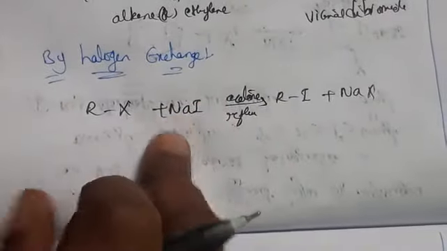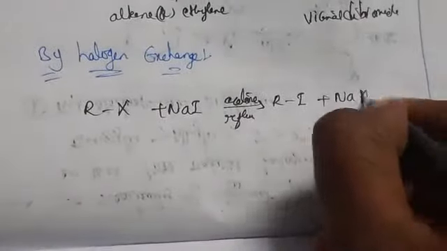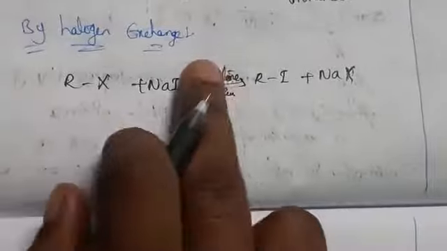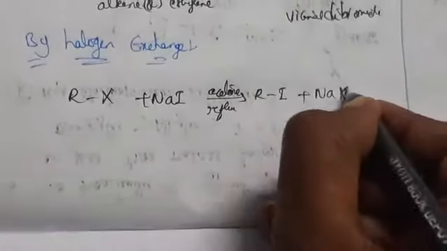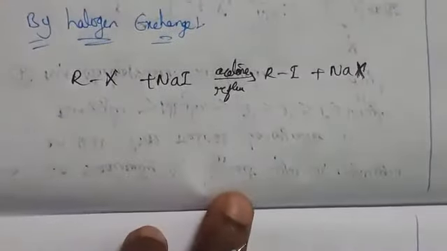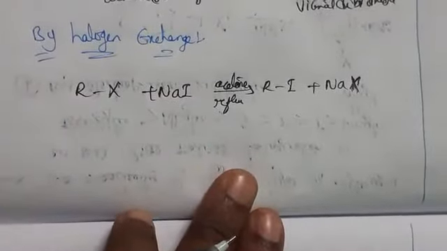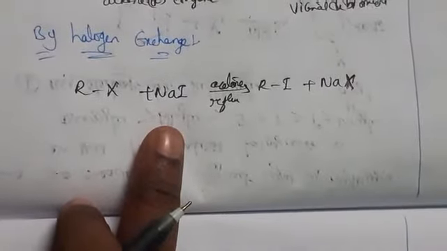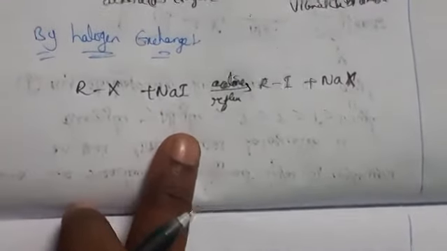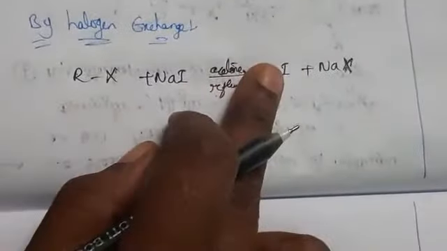So when you treat chlorine, bromine with iodine, automatically it may lose NaCl, NaBr like that. So it is giving NaX and alkyl iodide RI. Here NaCl, NaBr are very less soluble in acetone compared to NaI. That's why we take NaI, which has more solubility. They precipitate from the solution, so the backward reaction is prevented, which gives primary alkyl iodide.